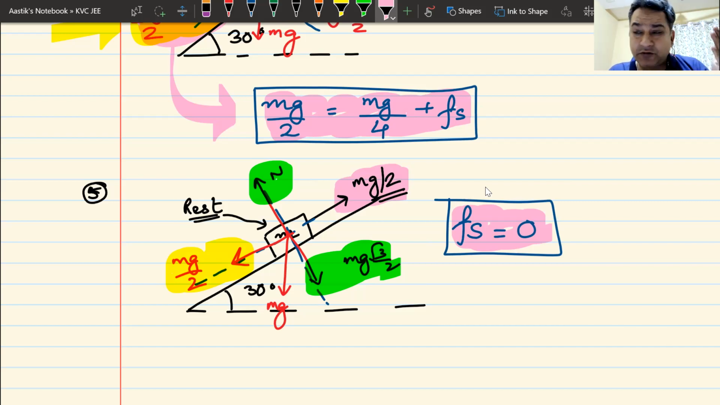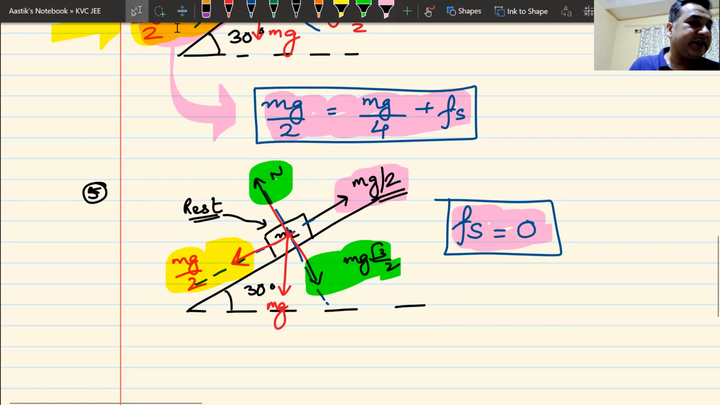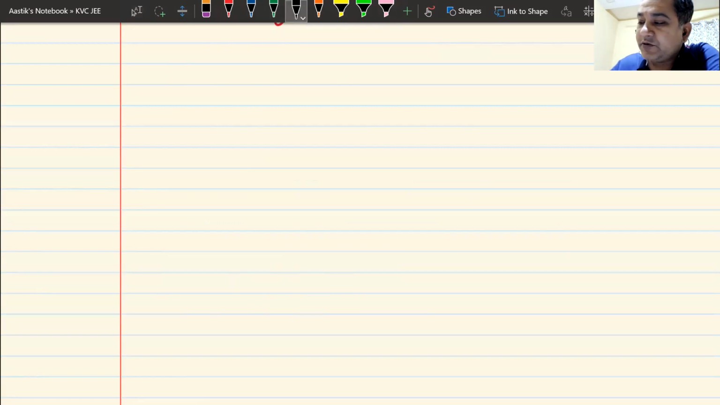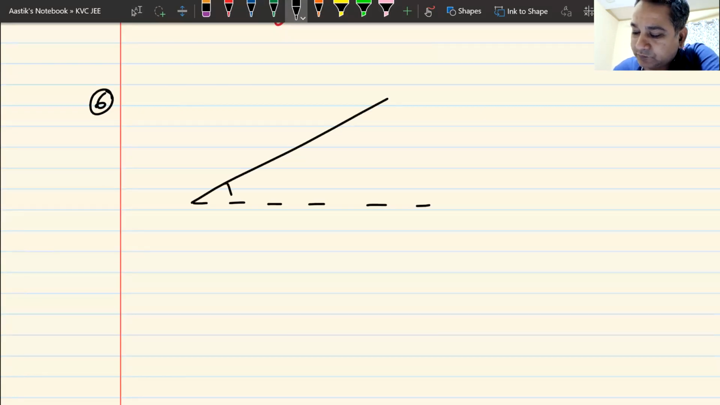When it was mg by 4, static friction knew that the block wants to go downwards, so it applied itself in the upward direction. How it knows, that is not our point. That will be a class in physics and philosophy, where we'll try to understand how it knows. That is not the concern right now. What am I going to do next? Same question.